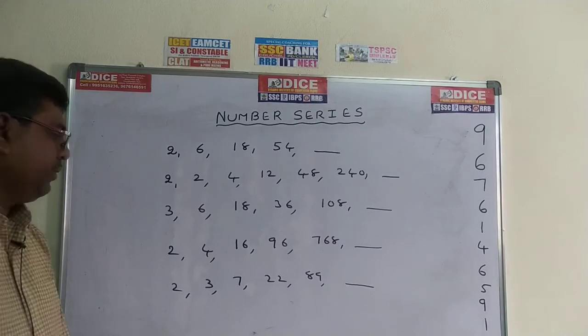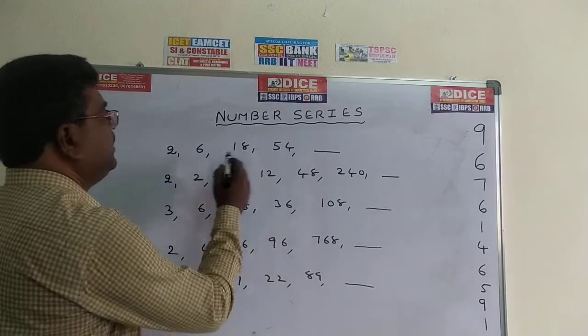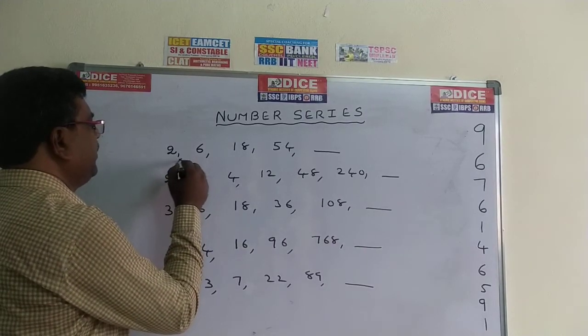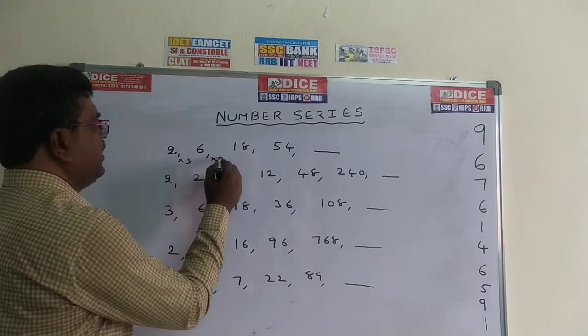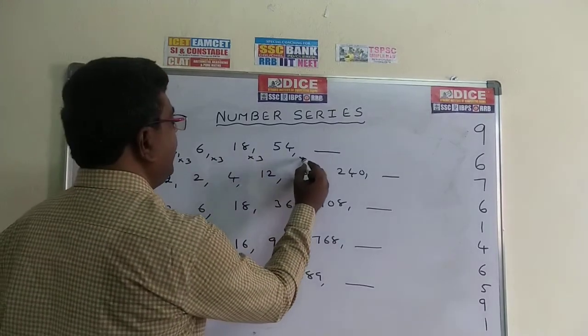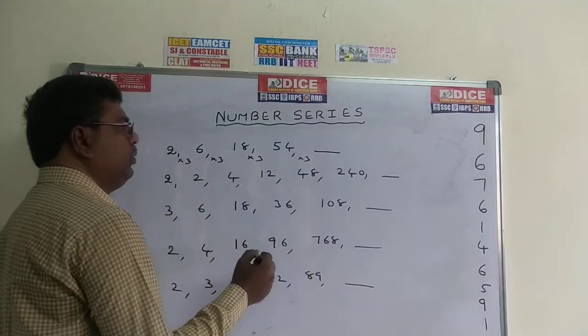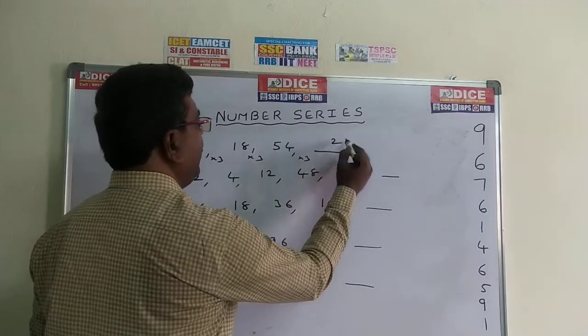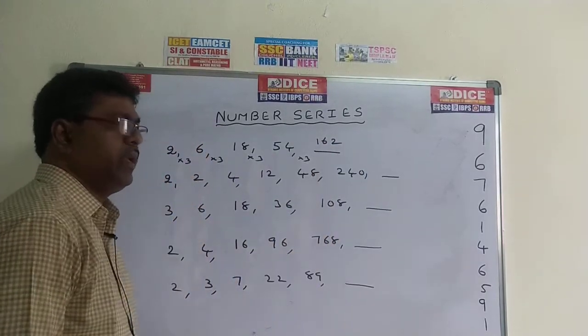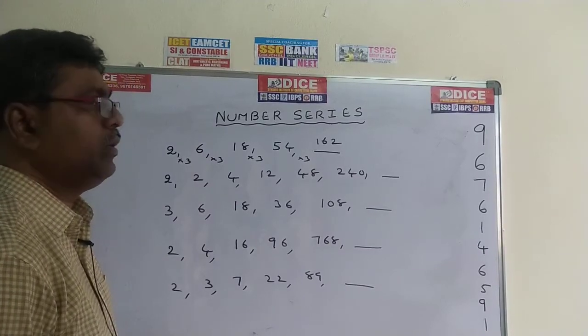Now see here, this is nothing but directly into 3. 2 into 3, 6. 6 into 3, 18. 18 into 3, 54. 54 into 3: 4 3s are 12, 1 is there, 15 plus 1, 162 is the answer. 162 is the required answer. Just into 3 and so on.